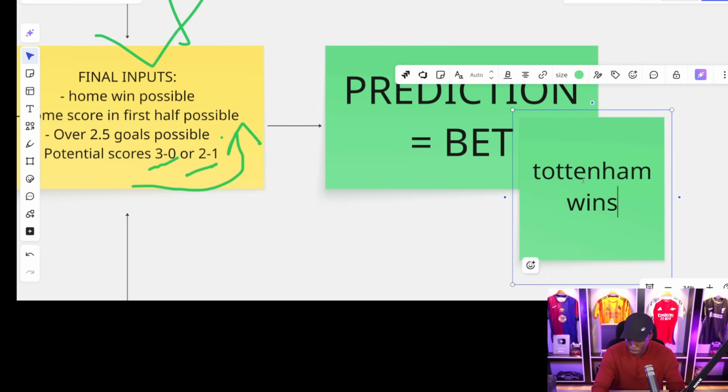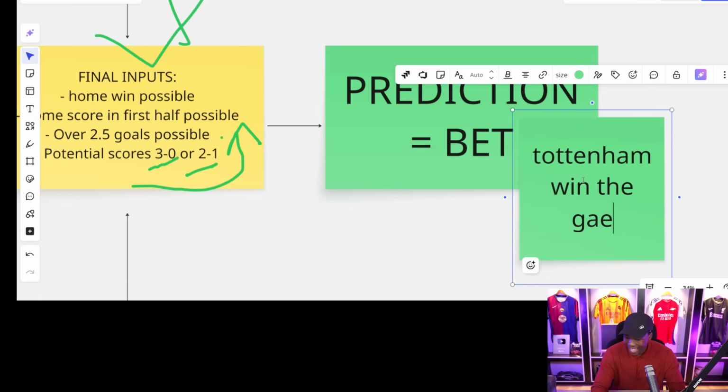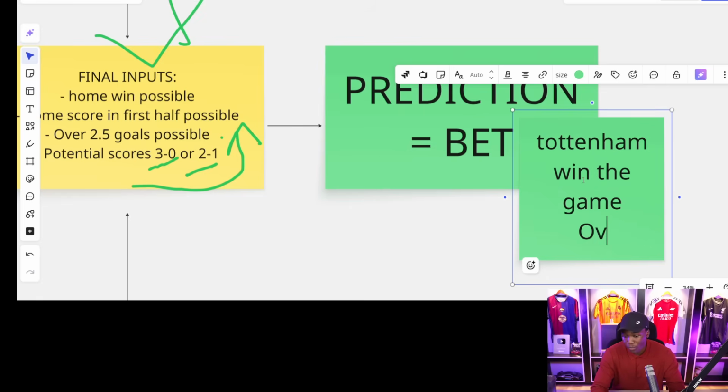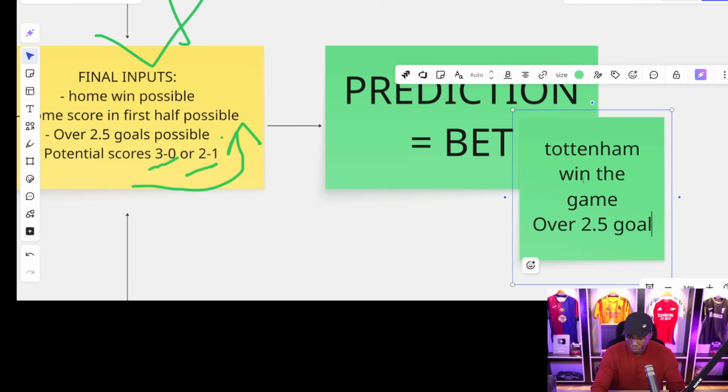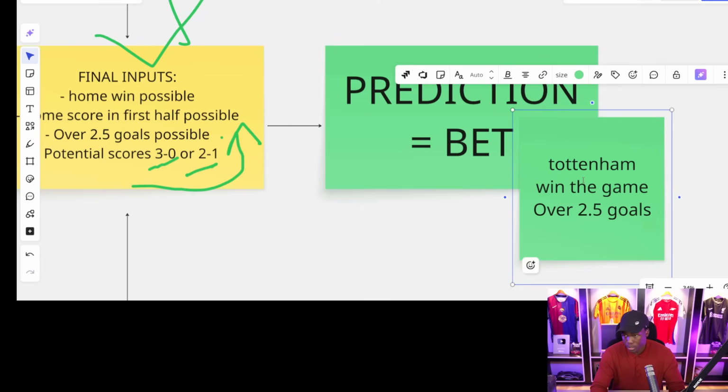And of course, the second one, over 2.5 goals. Because as Must Bet, when I have a straight winning option and over 2.5 goals, I always opt for over 2.5 goals. I love over 2.5 goals.